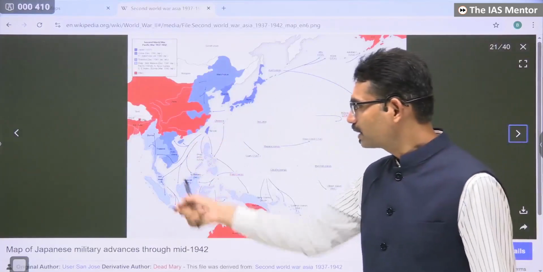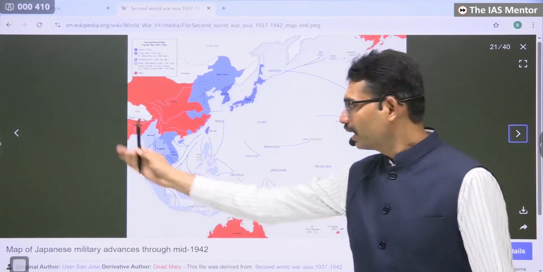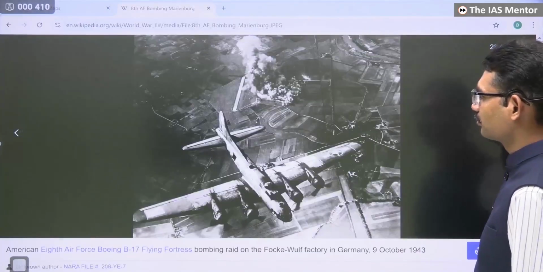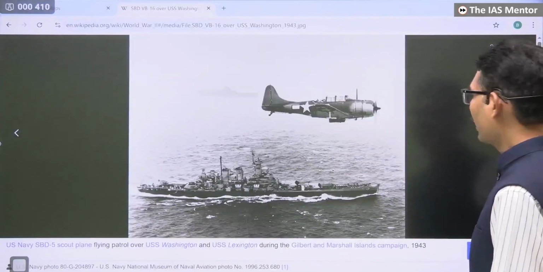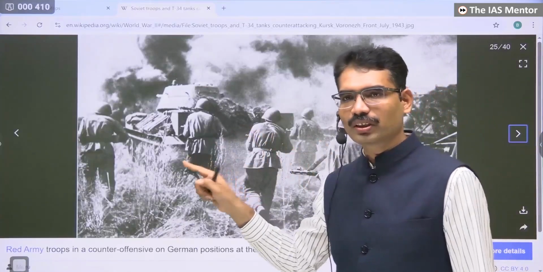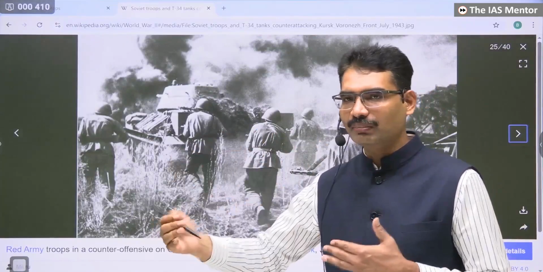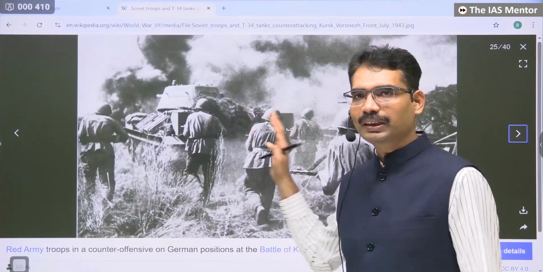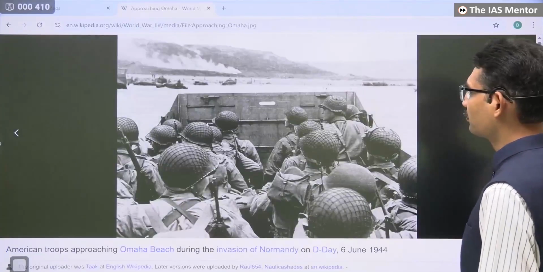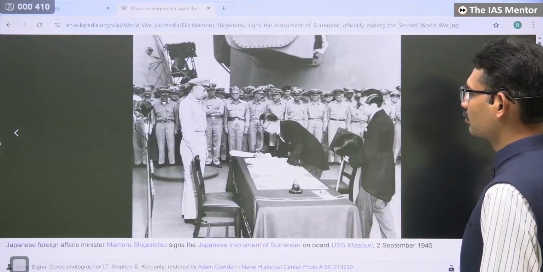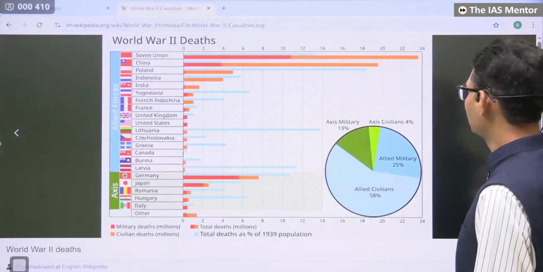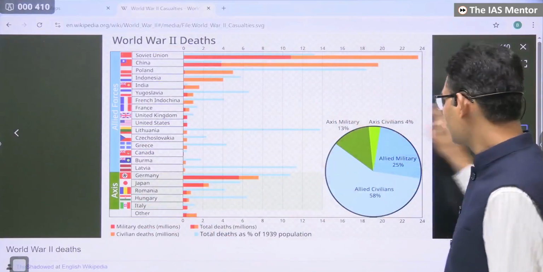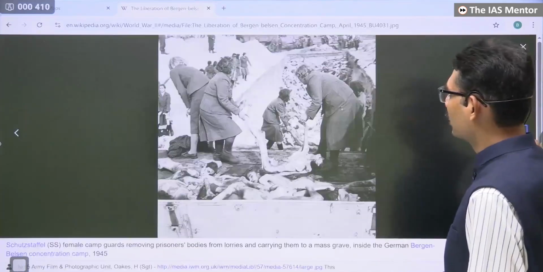In our Indian neighborhood, in Japan, you can see the destruction. Aeroplanes, Air Force, during this time period. The Air Force started in World War I itself, but in World War II it reached an altogether new level. Can you see this? World War II deaths, in how many countries. There is no difference between civilian and military deaths. Everyone.